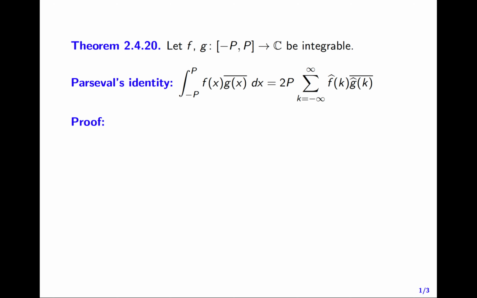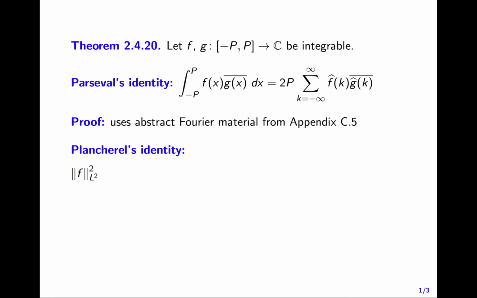For better or for worse, the proof is something that comes out of the abstract Fourier material from Appendix C.5, which I'm not at all requiring you to read or look into. So it's there if you're curious, but we can just accept Parseval as a fact. One thing that's important if you're consulting other books is our factor of 2p. The integral is 2p times the sum. Depending on how people scale things with their Fourier series and Fourier coefficients, this 2p might appear in weird places. This is where it goes for us.